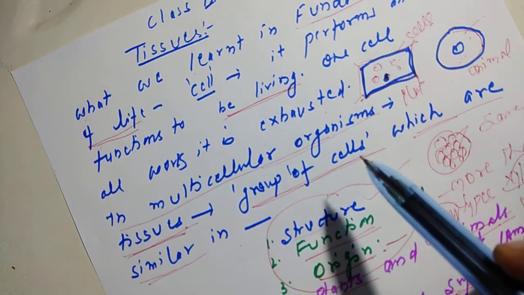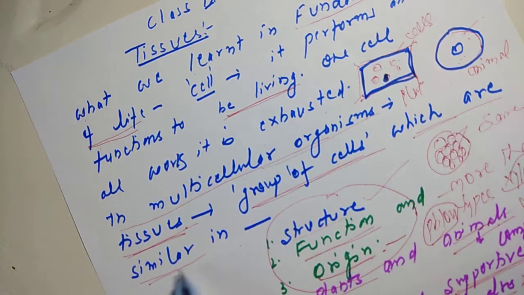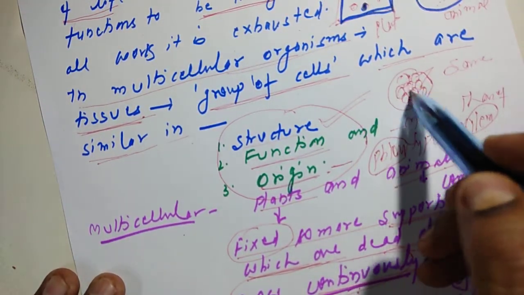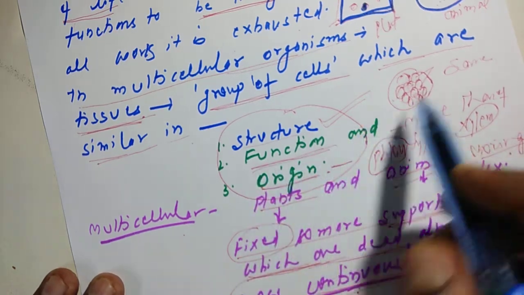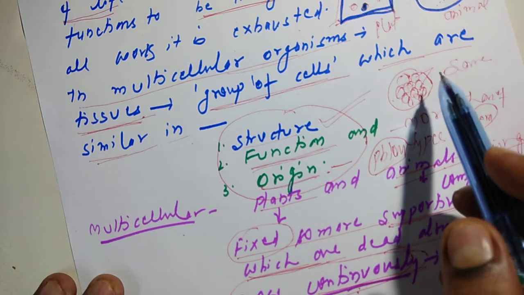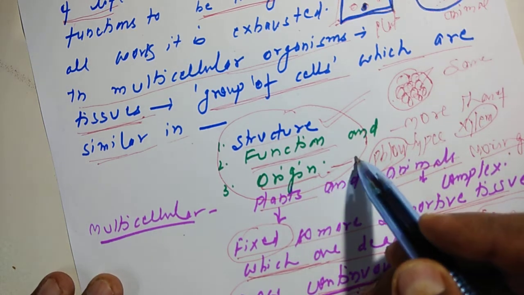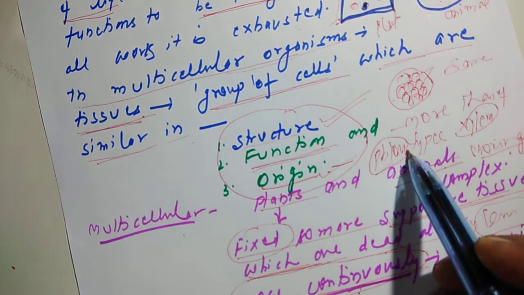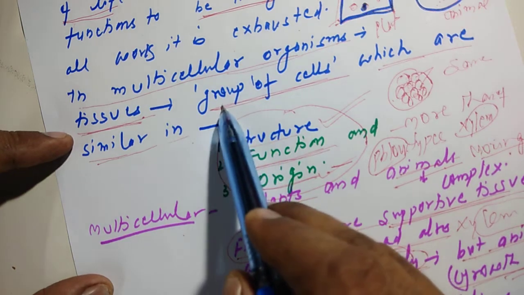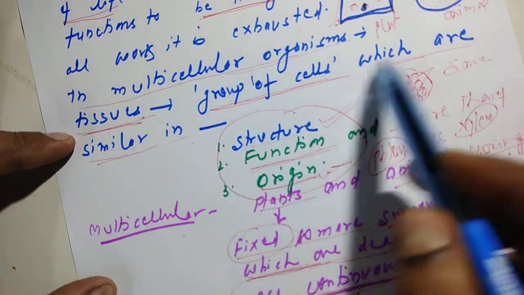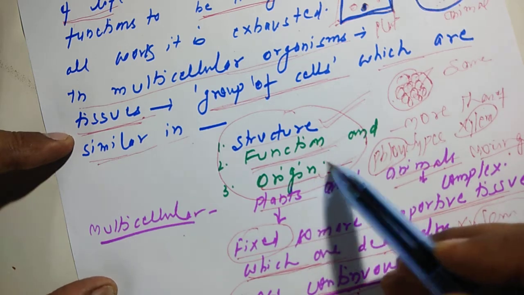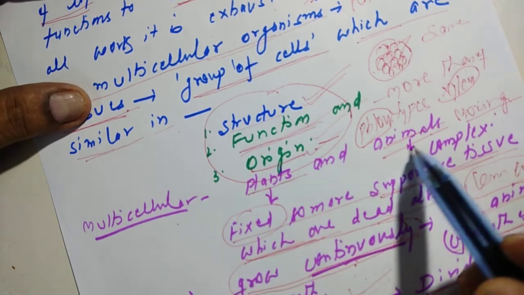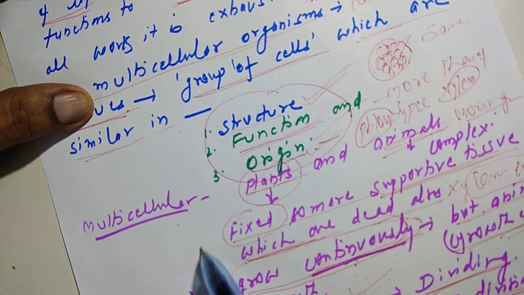But what is a tissue? Tissue is a group of cells which are similar in structure. Means all are having almost the same structure. Their function is the same. If the structure is same, function will also be the same. Remember this. And the third point I have written, the origin. Origin means where do they come from? Means they come from the same type of cells. So you can now define very well what is a tissue: a group of cells which are similar in structure, function and origin. Understood?